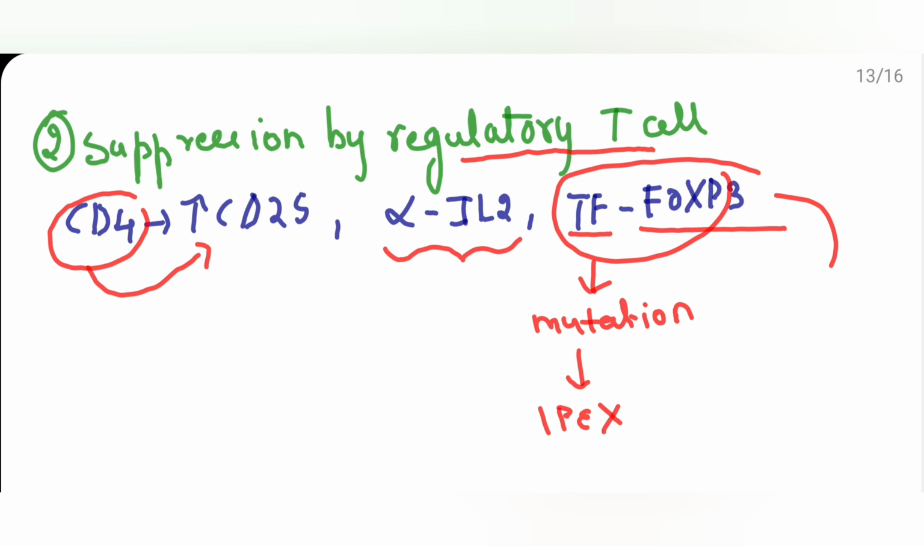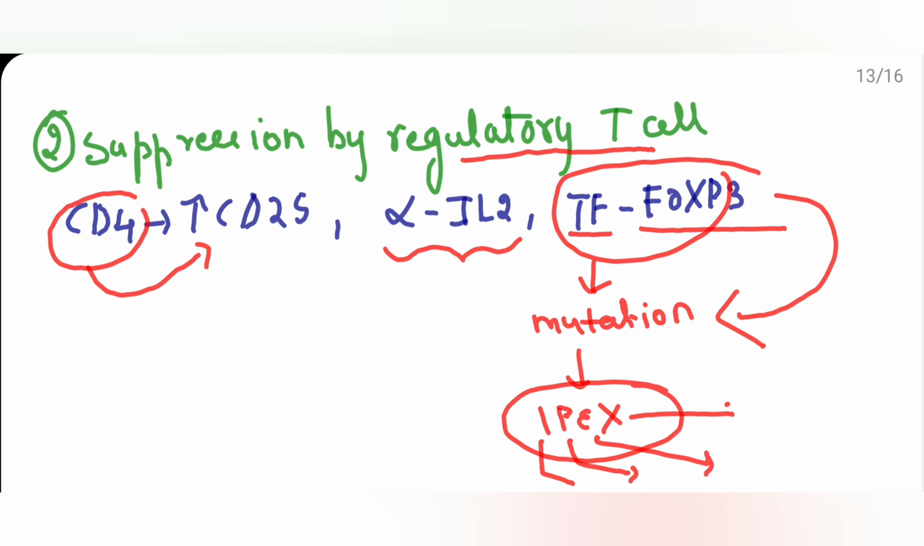Suppose there is a mutation of this transcription factor FOXP3, then there is a condition known as IPEX, which stands for immune dysregulation, polyendocrinopathy, enteropathy, X-linked condition. So this is the second step in the peripheral tolerance, that is suppression by regulatory T cell.